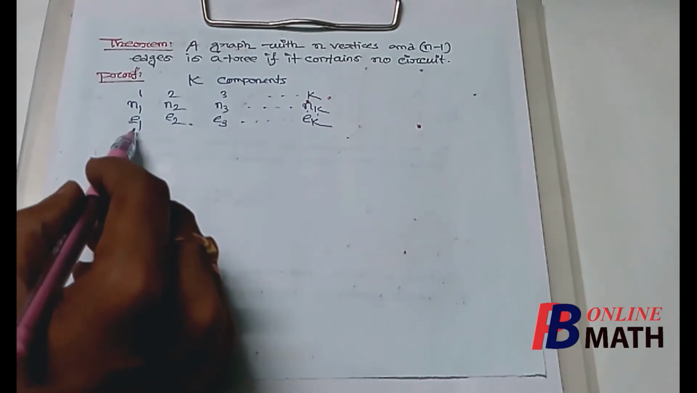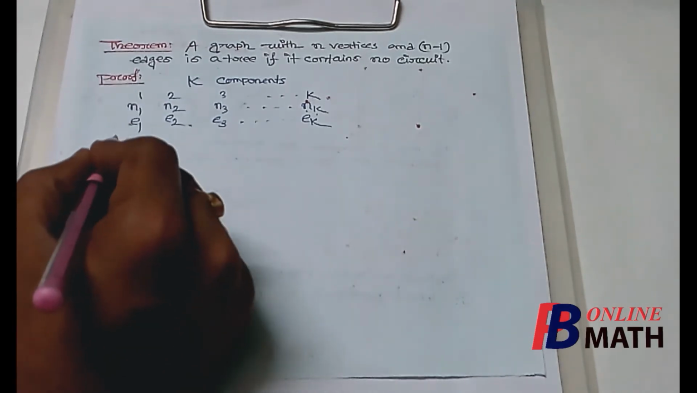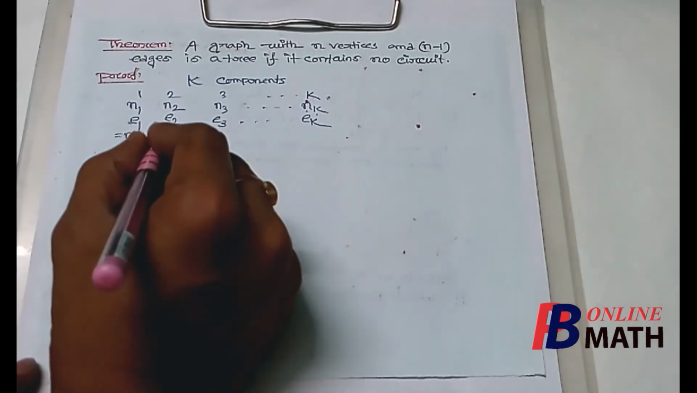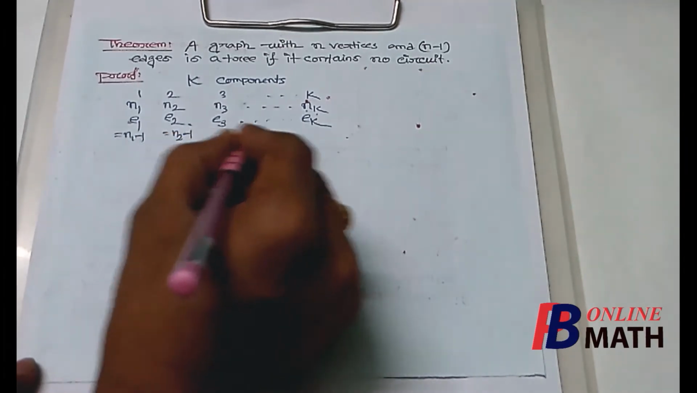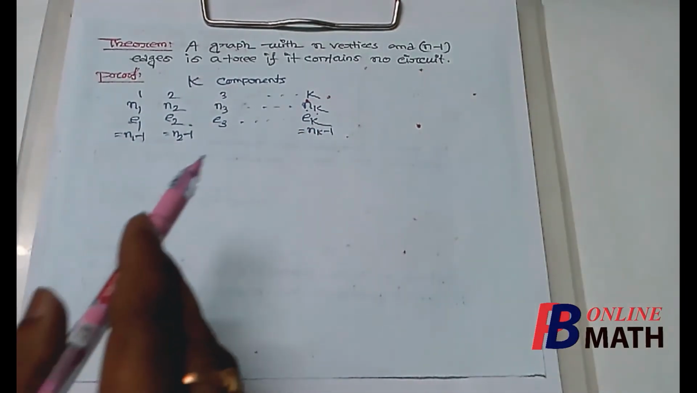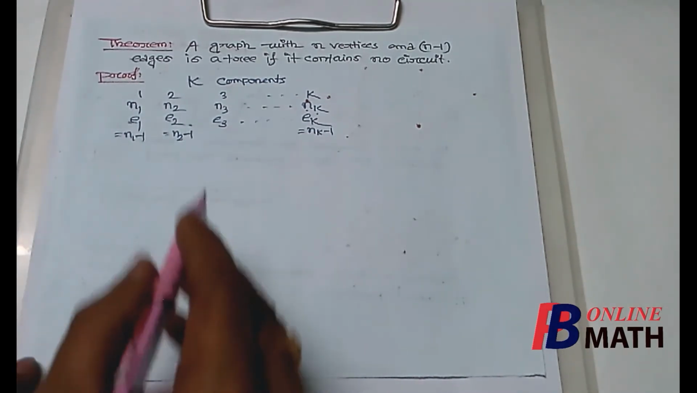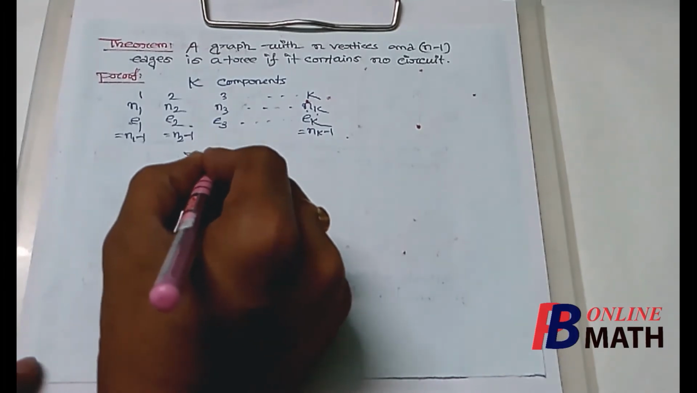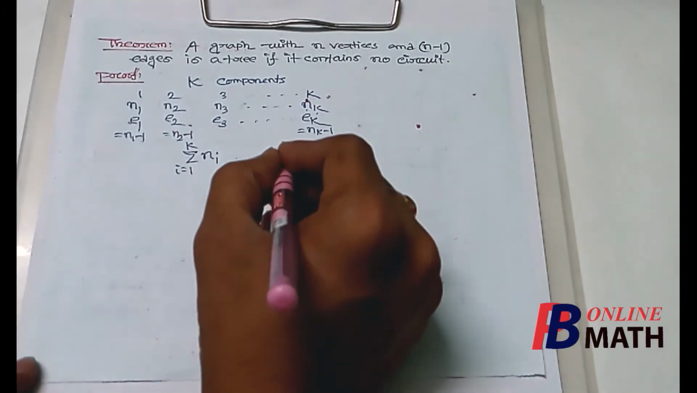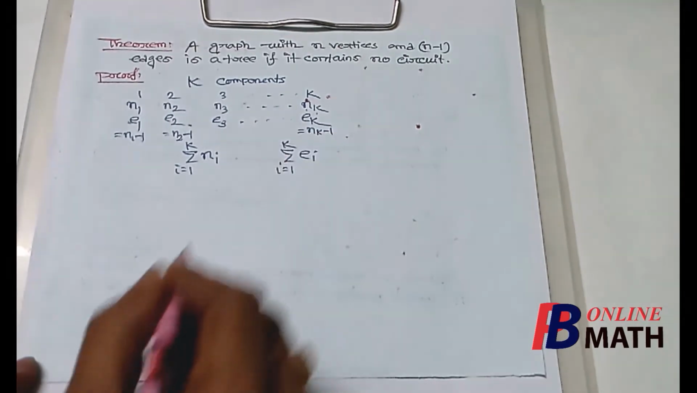And we know that in a tree, the number of edges is equal to the number of vertices minus 1. So e1 is equal to n1 minus 1. Similarly, the number of edges in the second component, e2, is equal to n2 minus 1. So continuing in this way, ek equal to nk minus 1. Now if we consider the union of these k components, then we find that the total number of vertices is equal to the sum of ni, where i varies from 1 to k, and the total number of edges is equal to the sum of ei, where i varies from 1 to k.